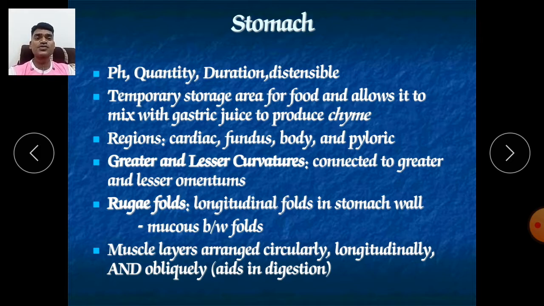And what is the pH of the stomach? It requires a pH of 1.5 to 3.5, and almost 2 to 3 liters of gastric juice is secreted into your stomach daily. So that much amount of gastric juice can be secreted.